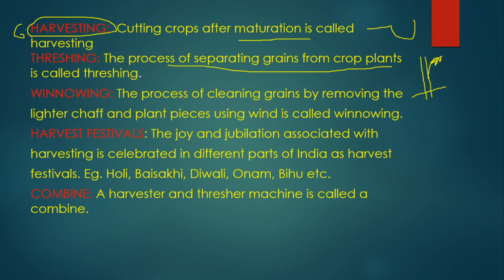So he has to separate the rice grains from the crop plants. This method is known as threshing. The process of separating grains from the crop is known as threshing. And once we have separated the grain